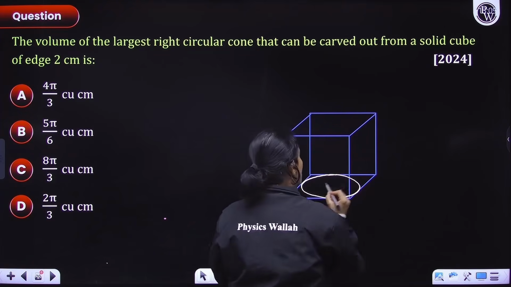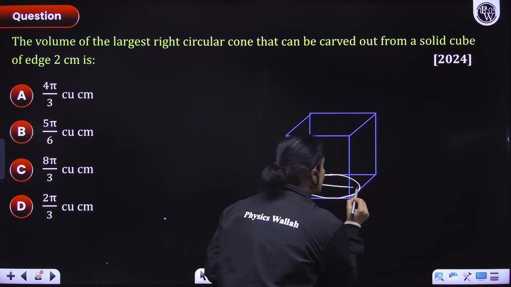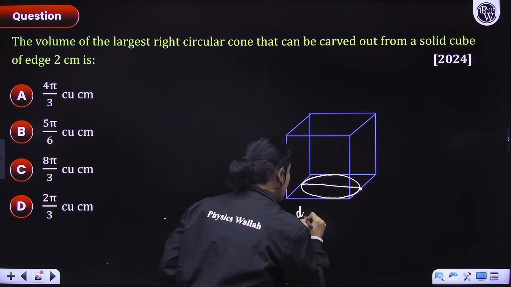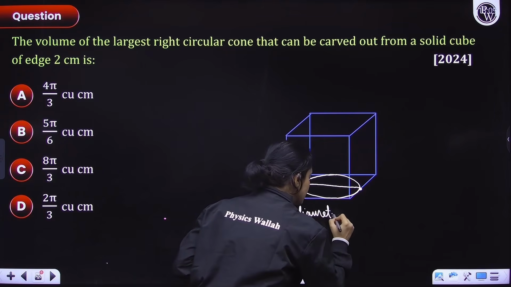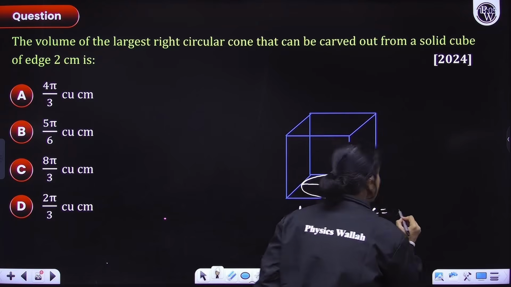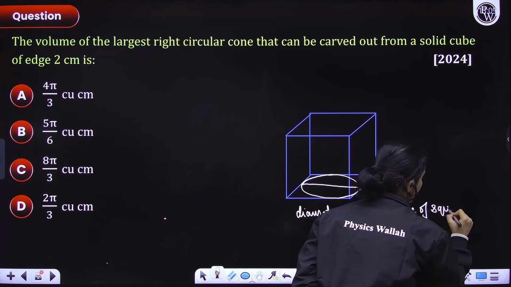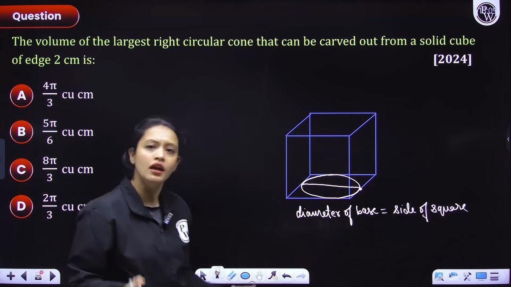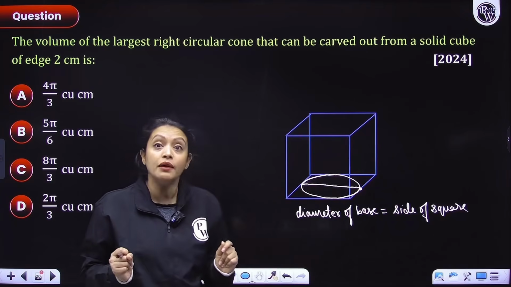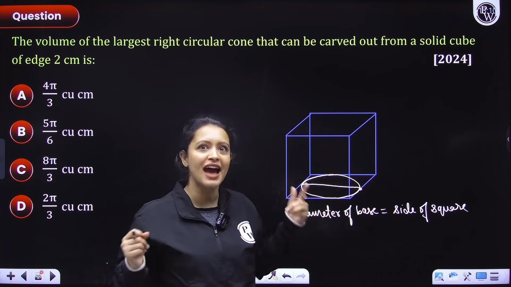Now, from here I can clearly say that the diameter of the base should be equal to the side length of the base square. I hope you understood. Now a lot of people get confused and say, no ma'am, the diameter can also be equal to the diagonal of this square.